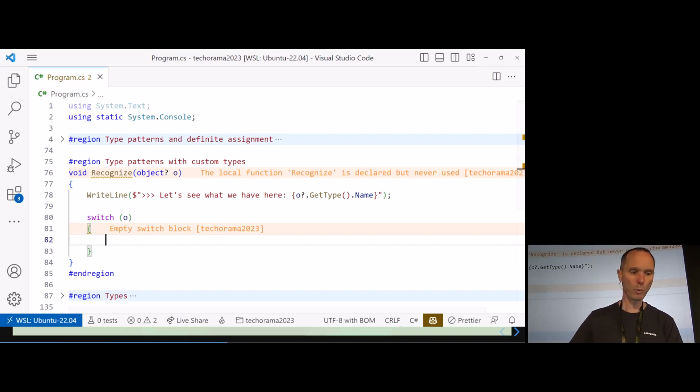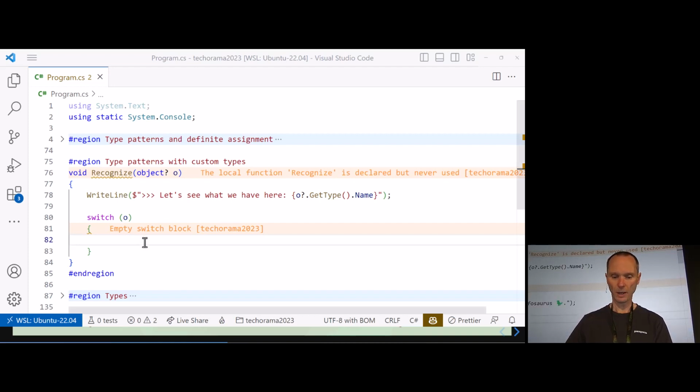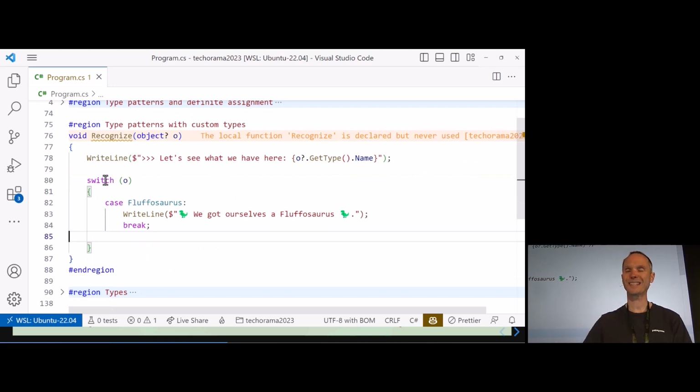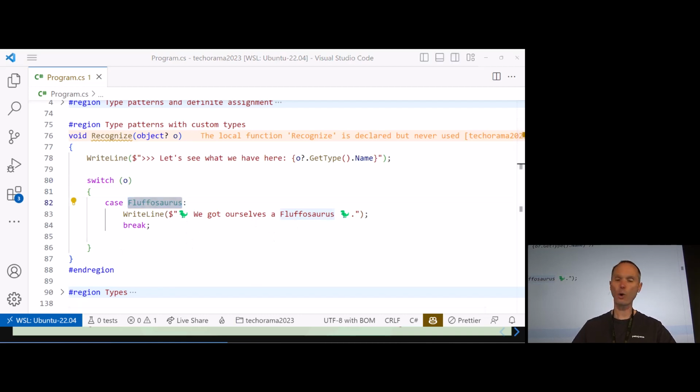And now we want to do various type checkings. First one is a simple one. We are going to use a type pattern inside of a switch statement. That's important. It's a switch statement. So in this case, we are saying if the object is a Fluffosaurus, then we simply write, hey, we have a Fluffosaurus. That one was an easy one.